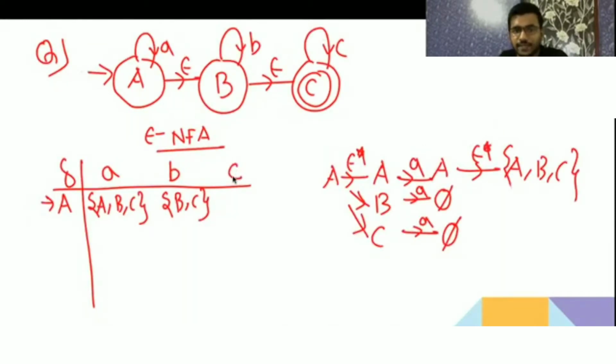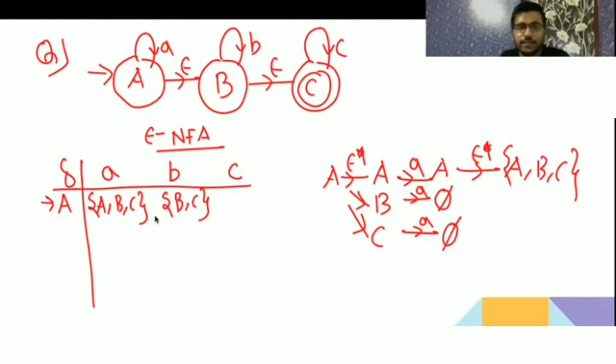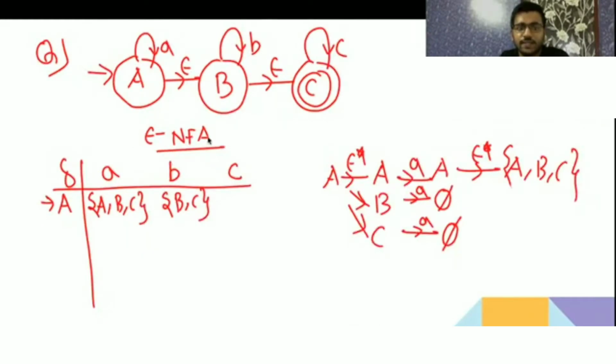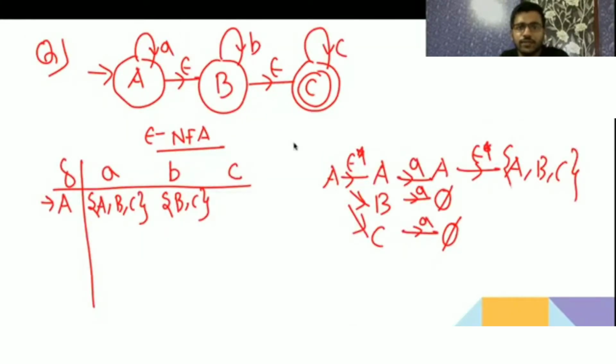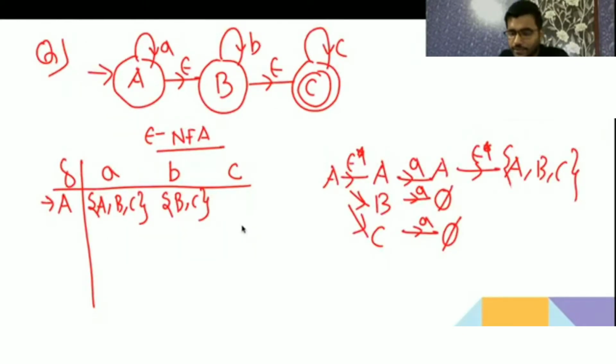Now on C. So A on C. A epsilon closure is again ABC. On C, A on C is going to the empty configuration. B on C is going to the empty configuration. C on C is going to C only. C configuration epsilon closure is C. So A on C is going to only C.